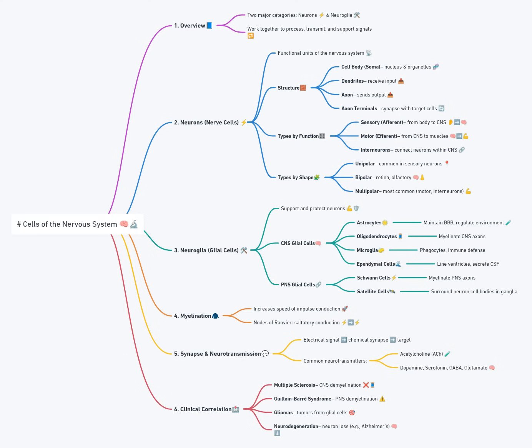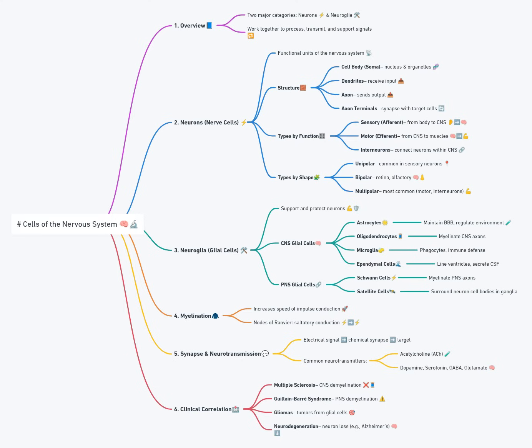Functionally, they are categorized as sensory (afferent) neurons, motor (efferent) neurons, and interneurons. Structurally, neurons are described as unipolar, bipolar, or multipolar based on the number of processes extending from the soma. Most neurons in the CNS are multipolar, while pseudounipolar neurons are typical in sensory ganglia of the PNS. Neurons are postmitotic, meaning they do not divide after full maturation. This makes their maintenance and protection vital, especially in response to injury or disease.